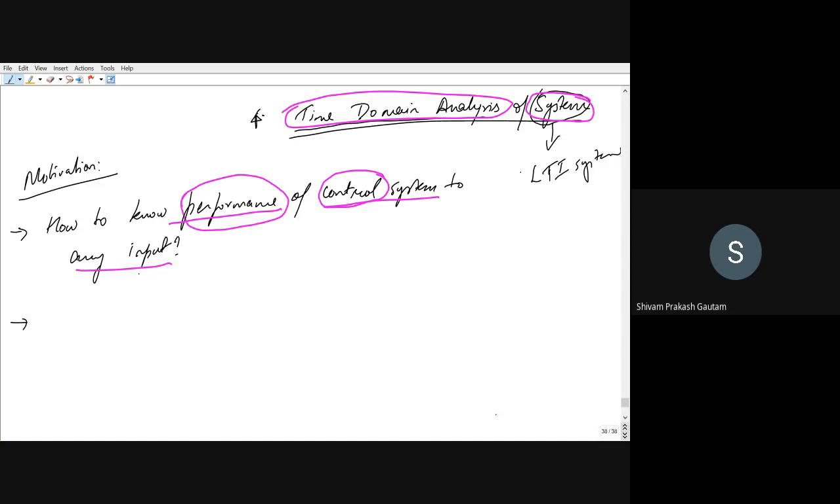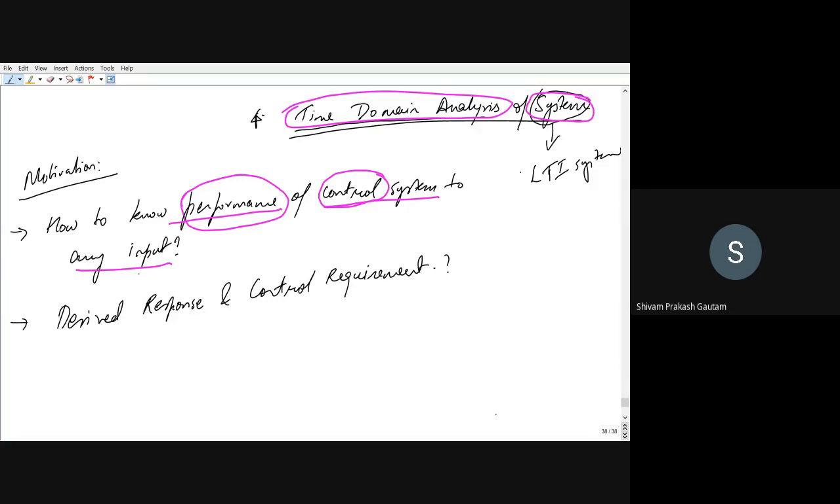Second motivation: how to design a control system which meets the desired response and control requirements. So the important points are desired response and control requirements.